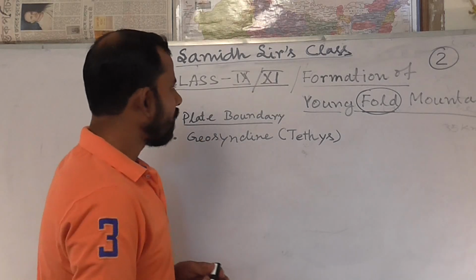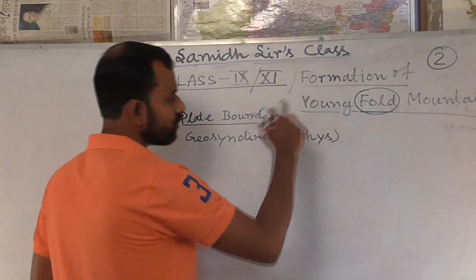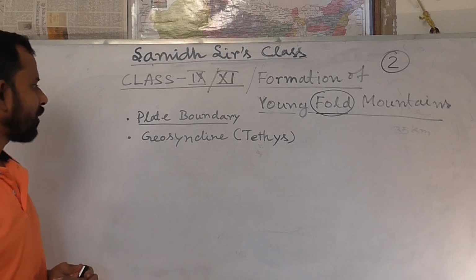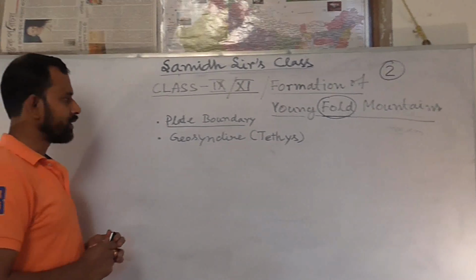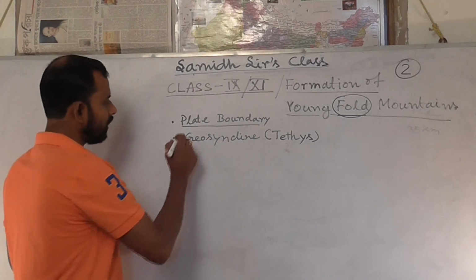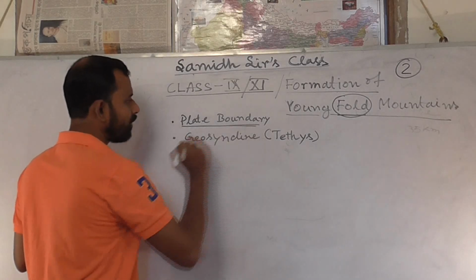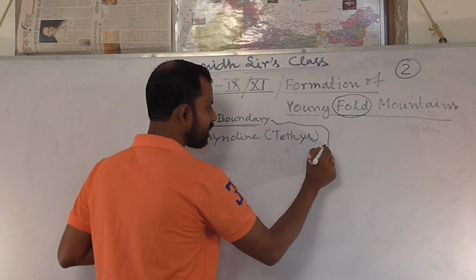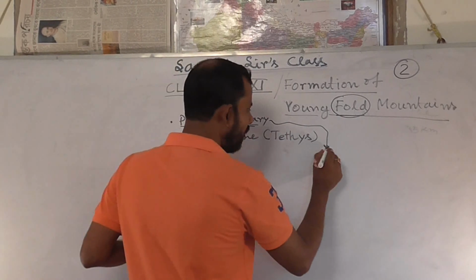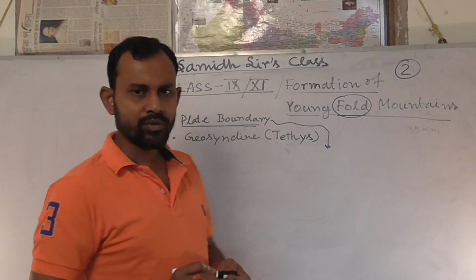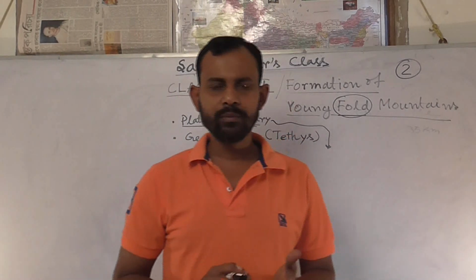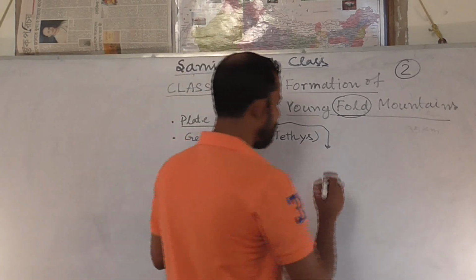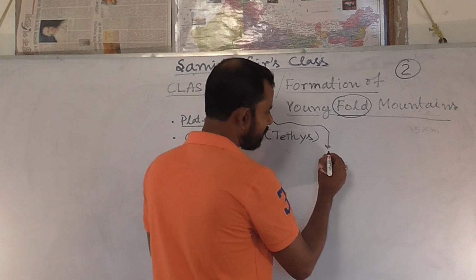So before going to the discussion about the formation of the Yangtze mountains, we have to keep some points in our mind. First of all, the plate boundaries are very important. What type of plate boundary is associated with it? We know there are 3 types of plate boundaries: convergent plate boundaries, divergent plate boundaries and transform plate boundaries. So I am writing here that the particular one is convergent.